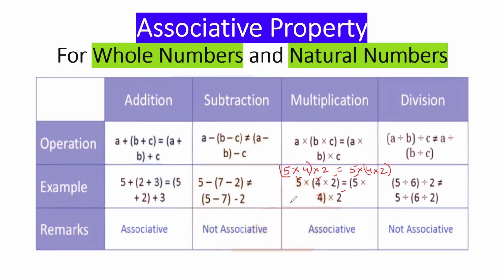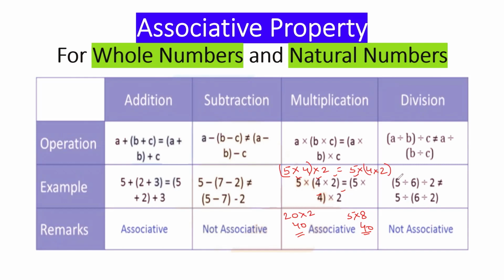So 5 multiplied by 4 is 20. Multiply by 2, that is 40. Here 5 multiplied by 8. 5 8s are 40. So we are getting the same answer. That means whole numbers and natural numbers are associative under multiplication.